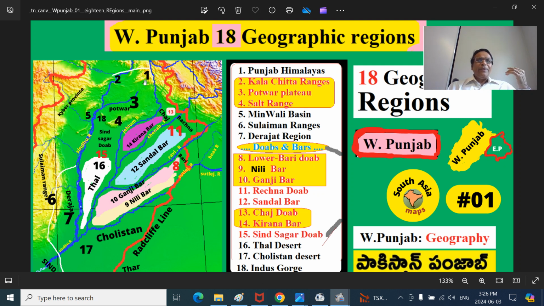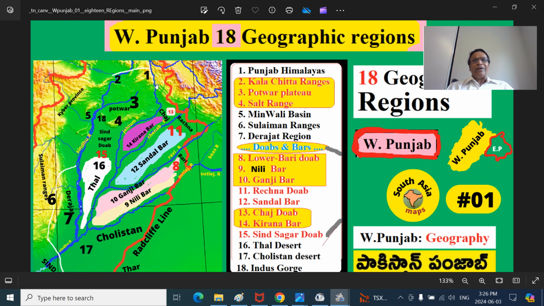Punjab Himalayas. These are the Himalayas. These are outer Himalayas, similar to the Sivaliks, but they are not called Sivaliks. They are called by different names. They are next to the Pir Panjal mountains. You see the Pir Panjal, that they are the middle layers of the middle Himalayas or inner Himalayas.